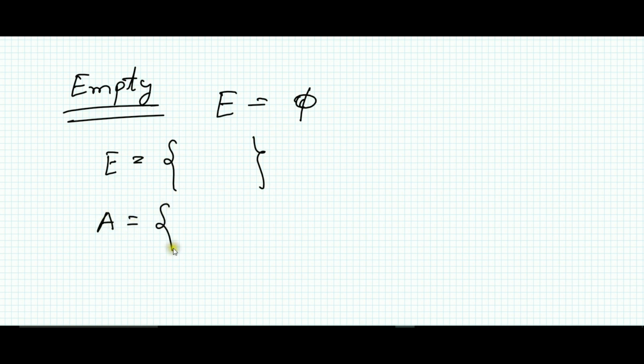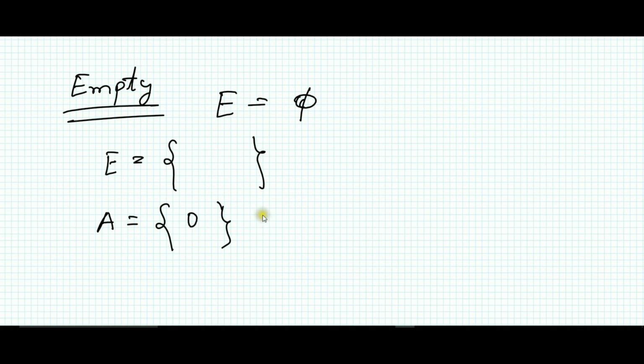Next one is very important, the empty set. This is a very important set because many students get confused about it. If I write a set E equal to phi, this indicates that the set has no members. If I want to represent this set in tabular form, I can write like this. That means there are no members. And if somewhere it is written that A equal to 0, what does it mean? This is a very important point where students get misled. Actually this is not an empty set.